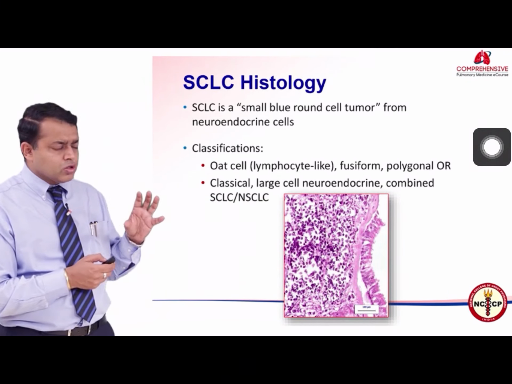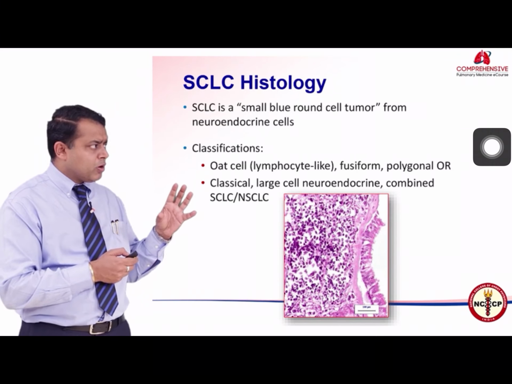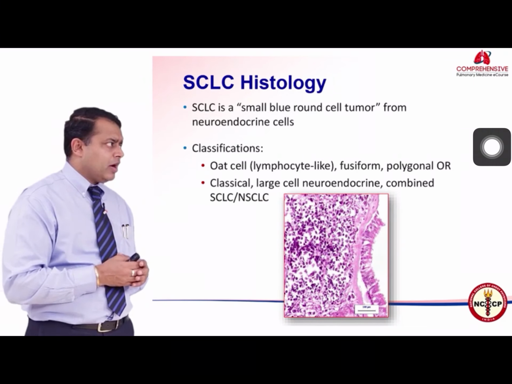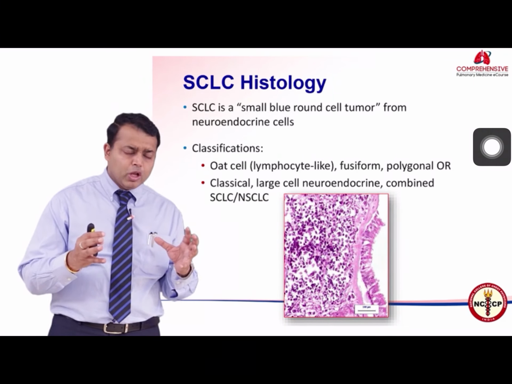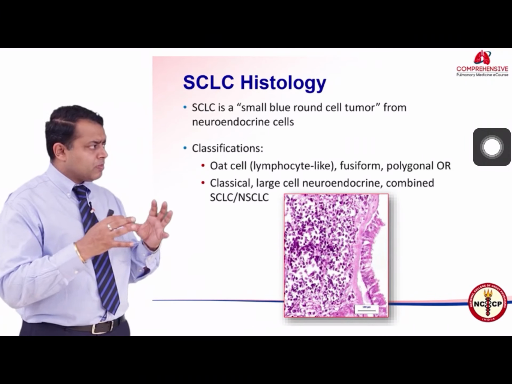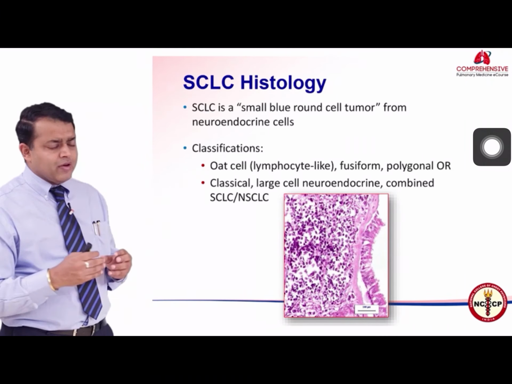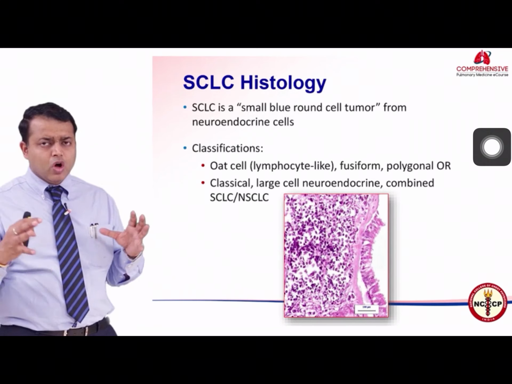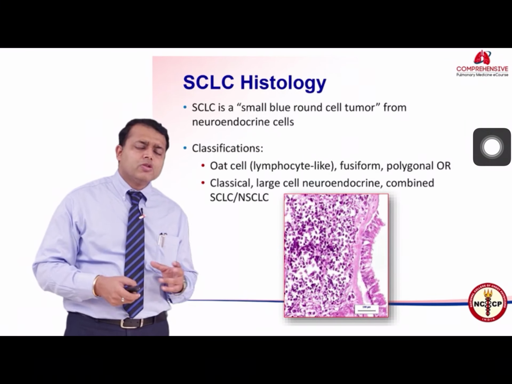These cells are also called oat cells, and they may have a fusiform or a polygonal appearance. Sometimes you may have a large cell neuroendocrine tumor, but this is not actually labeled as a small cell carcinoma of the lung.